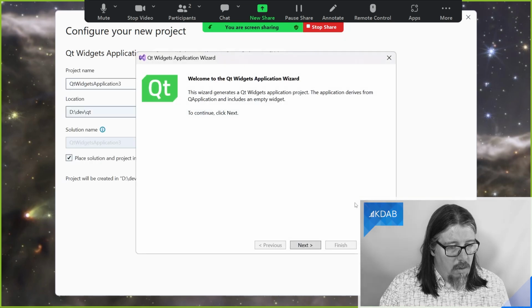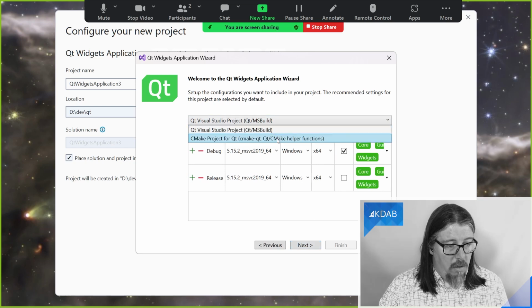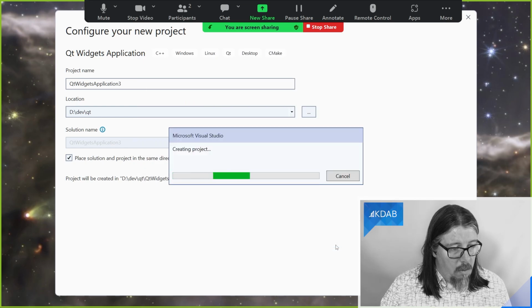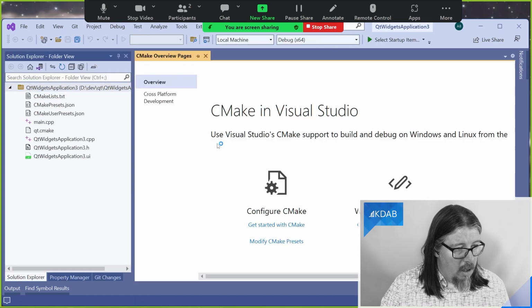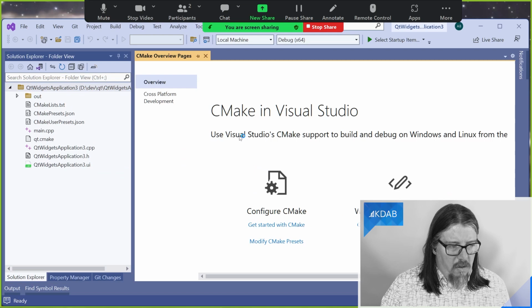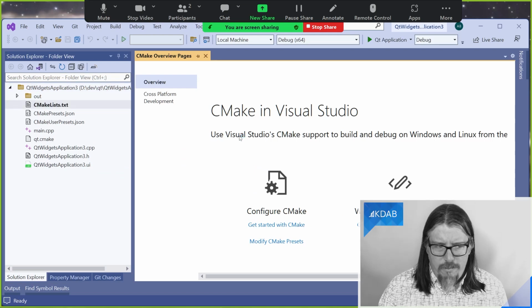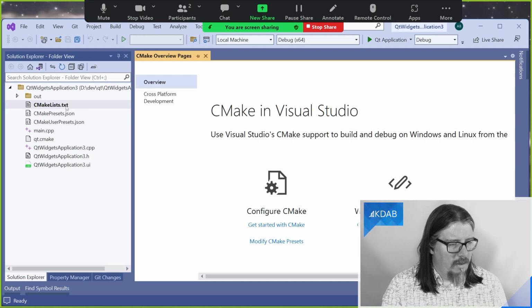You will see now a wizard which lets you choose whether to use the Visual Studio or CMake build process. And if you do so, it will open up a new Visual Studio project, which uses the open folder style that Visual Studio has to use for CMake projects.